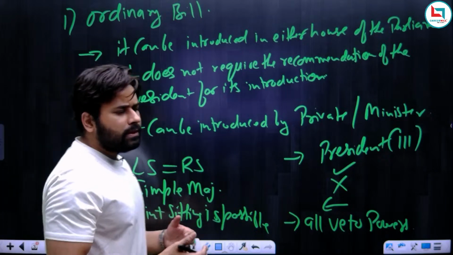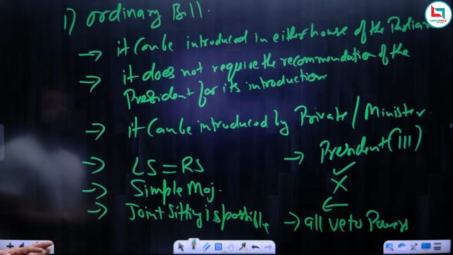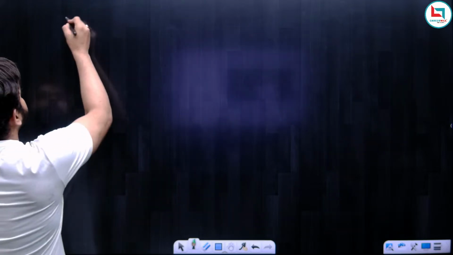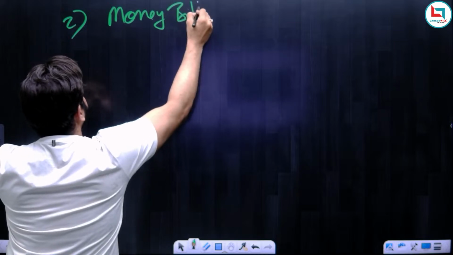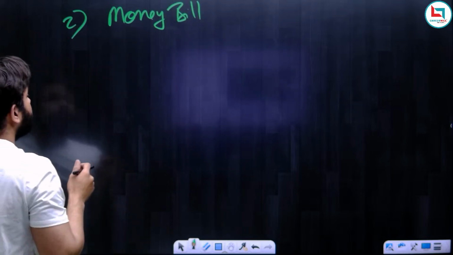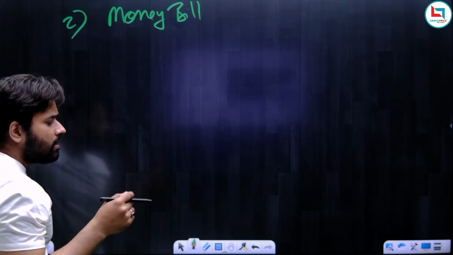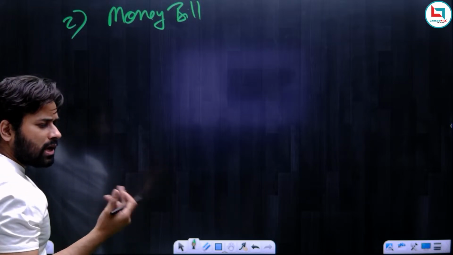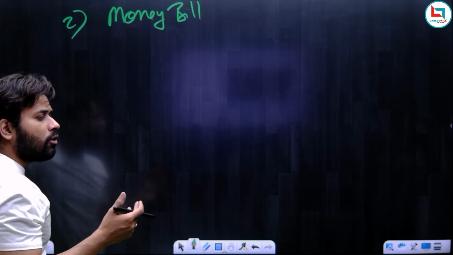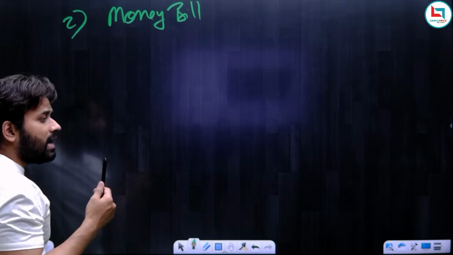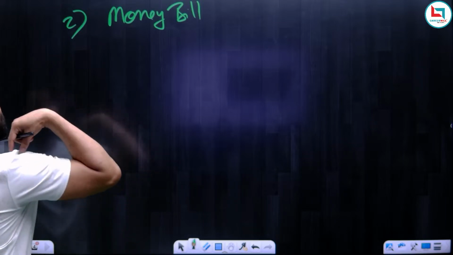And the majority of the bills passed in the parliament are basically ordinary bills. So now we can start with the next bill, and the next bill is actually super important. The next bill is money bill. Okay, so money bill is important for you. Yes, this is important even for examination. I don't know whether any question comes from the ordinary bill or not, because it is rare when a question will come from the ordinary bill. But there are high chances that the question is going to come from money bill. So money bill is important for you.